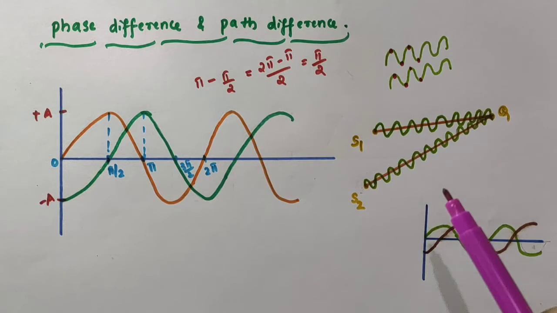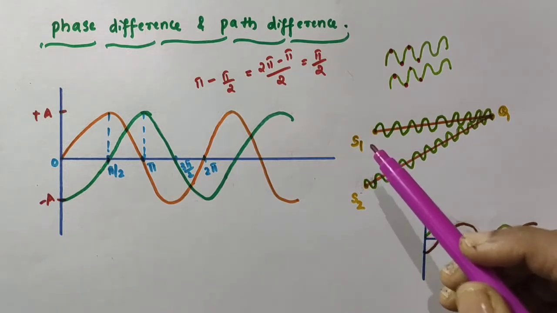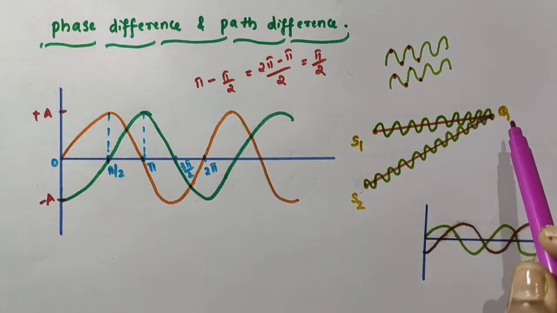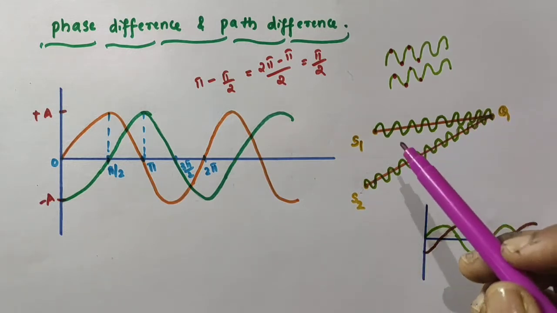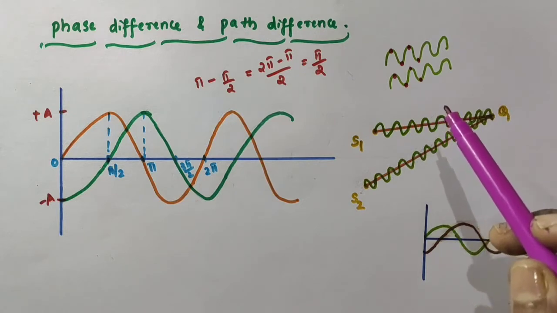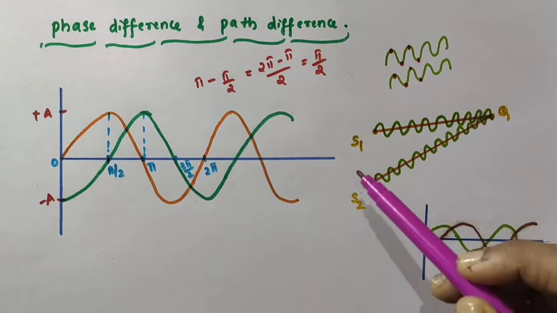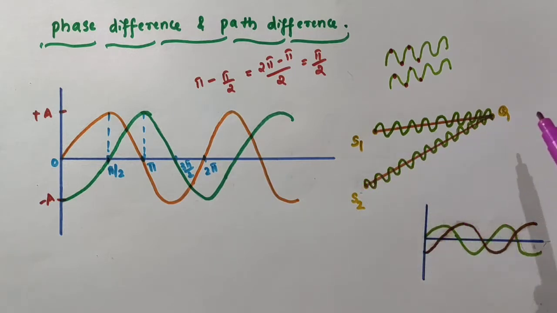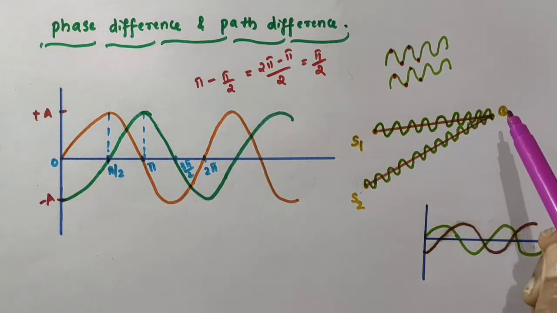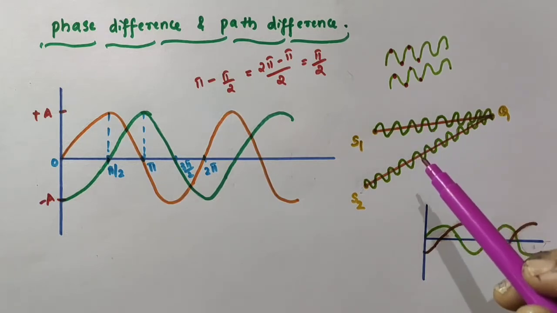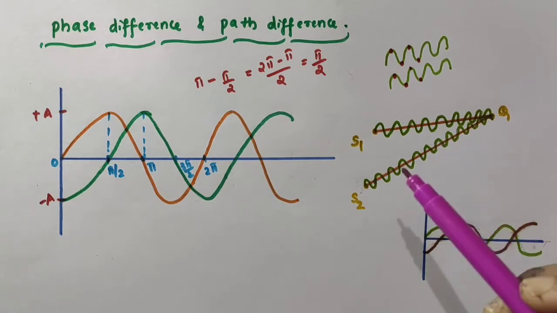Now, consider two sources of waves. One is S1, another one is S2. And consider a point Q here. The two waves are traveling towards the point Q. This wave is traveling towards the point Q, and the wave from the source 2 is also traveling towards the point Q. Okay, when these two waves reach the point Q, at that point, there can be or there cannot be a phase difference between these two waves. Did you understand what I said?